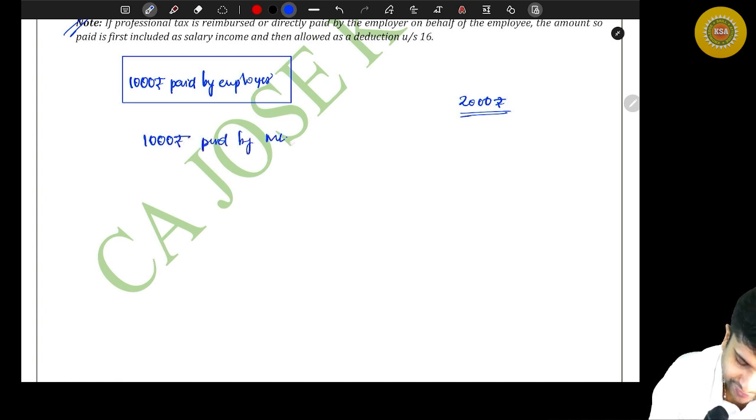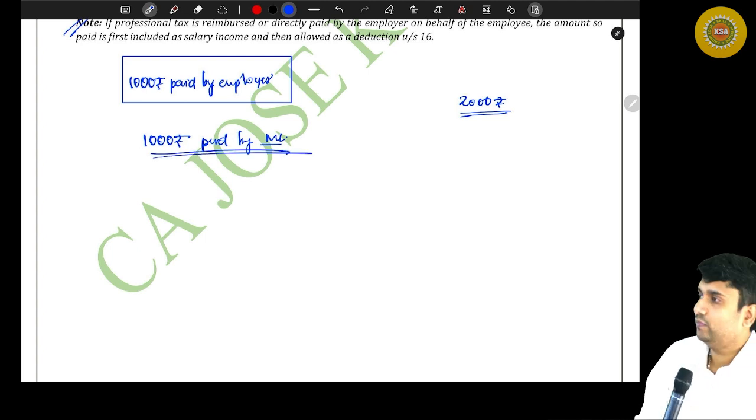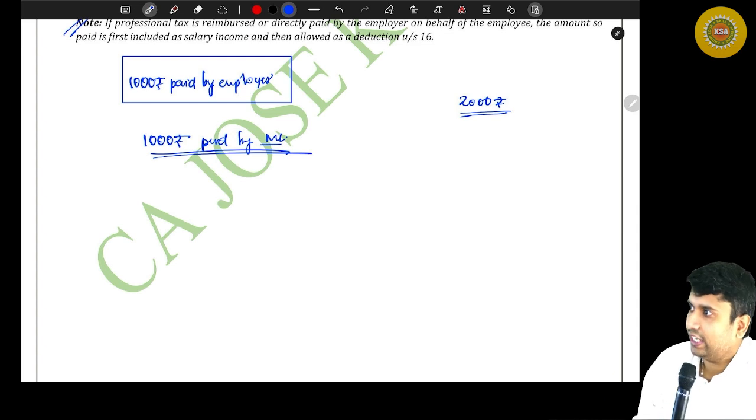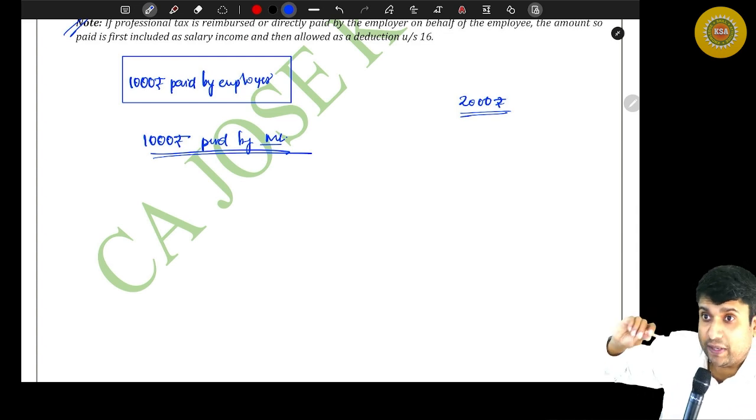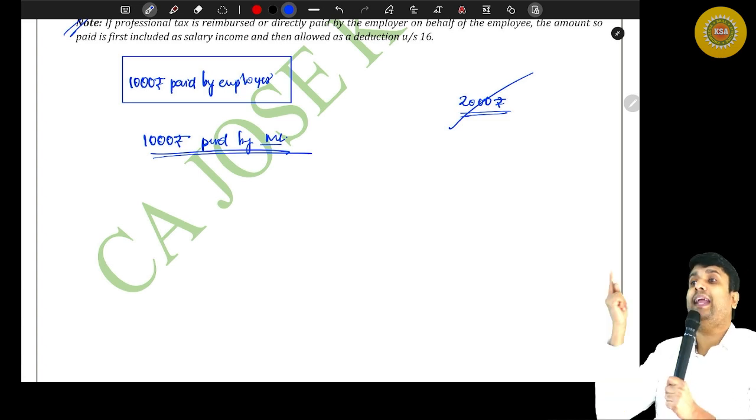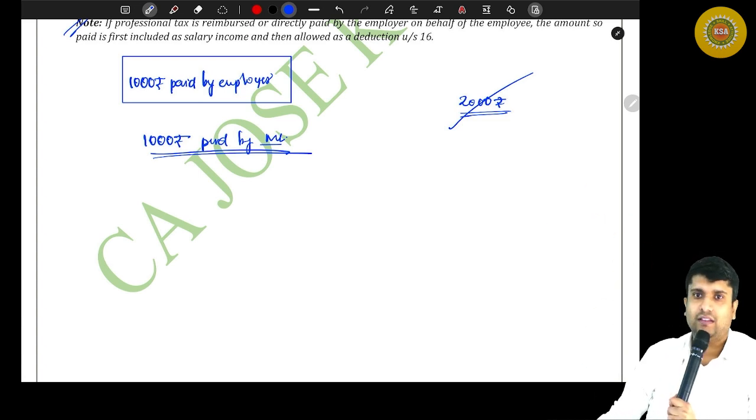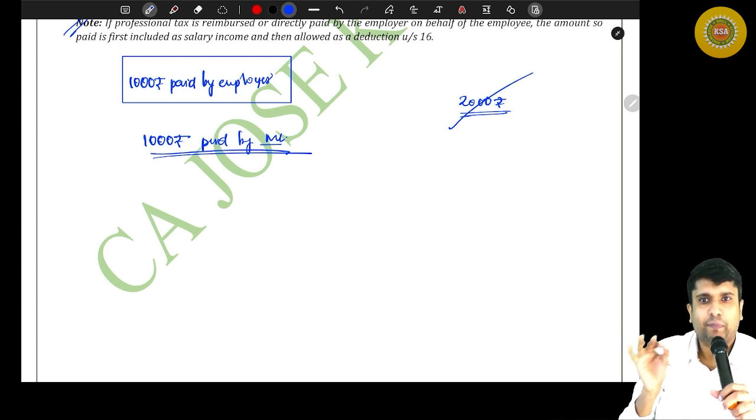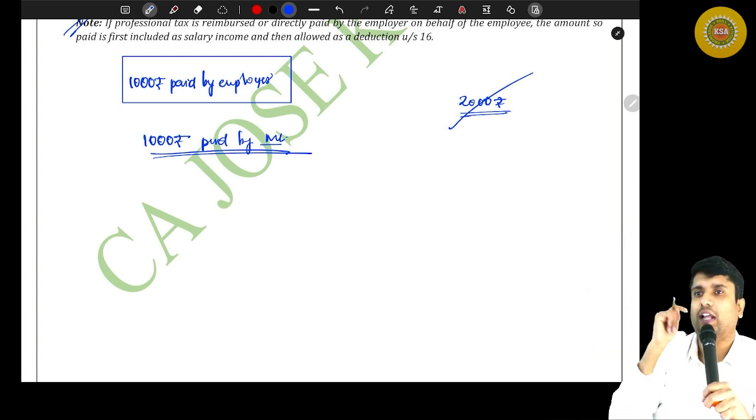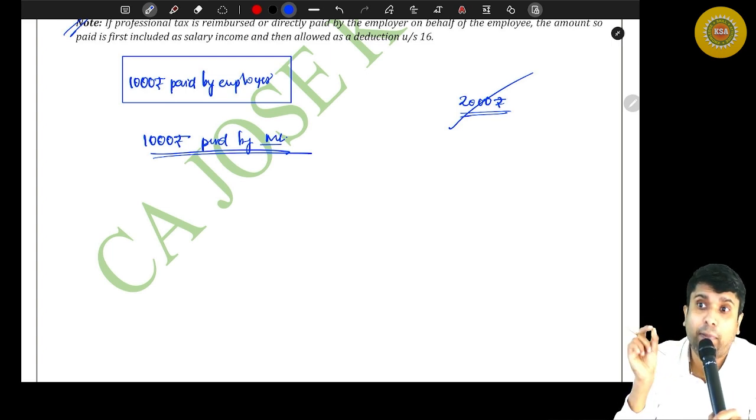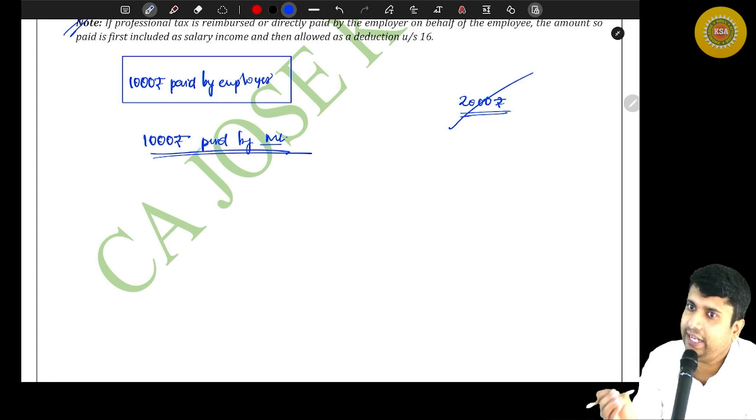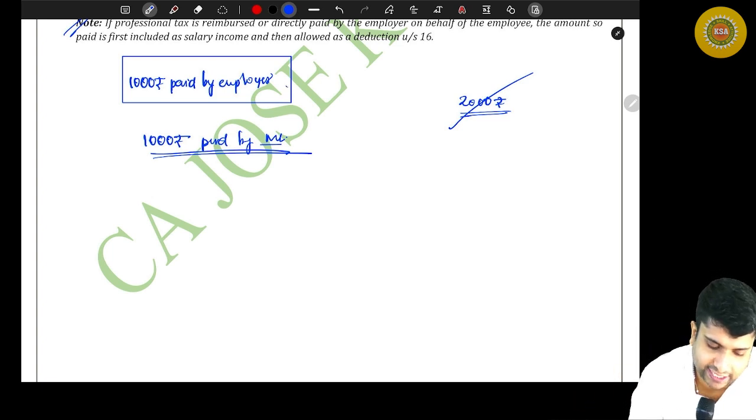Me means employee. Okay. In that case, what to do? I'm supposed to pay 2,000 from my pocket, because that is my liability. But my employer has paid 1,000 for me. Yes or no? I'm supposed to pay how much? 2,000. But my employer has paid how much? 1,000 for me. You tell me. That will become my taxable perquisite. Are you with me? That will definitely become my taxable perquisite, and you have to treat this as a perquisite.